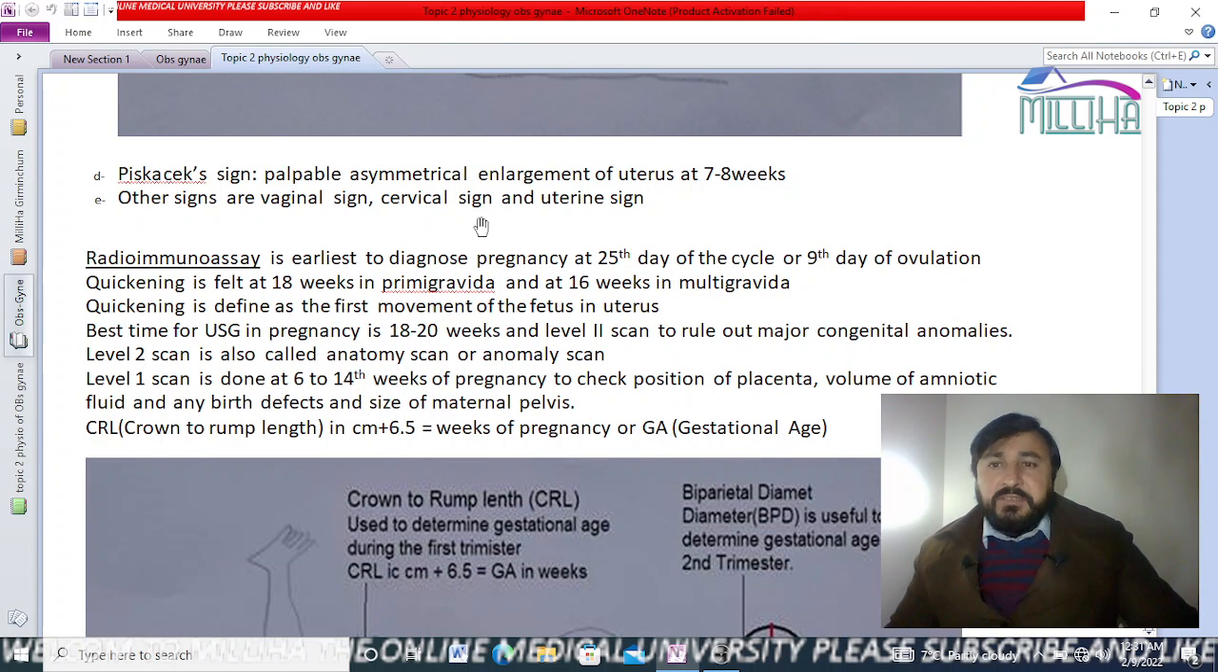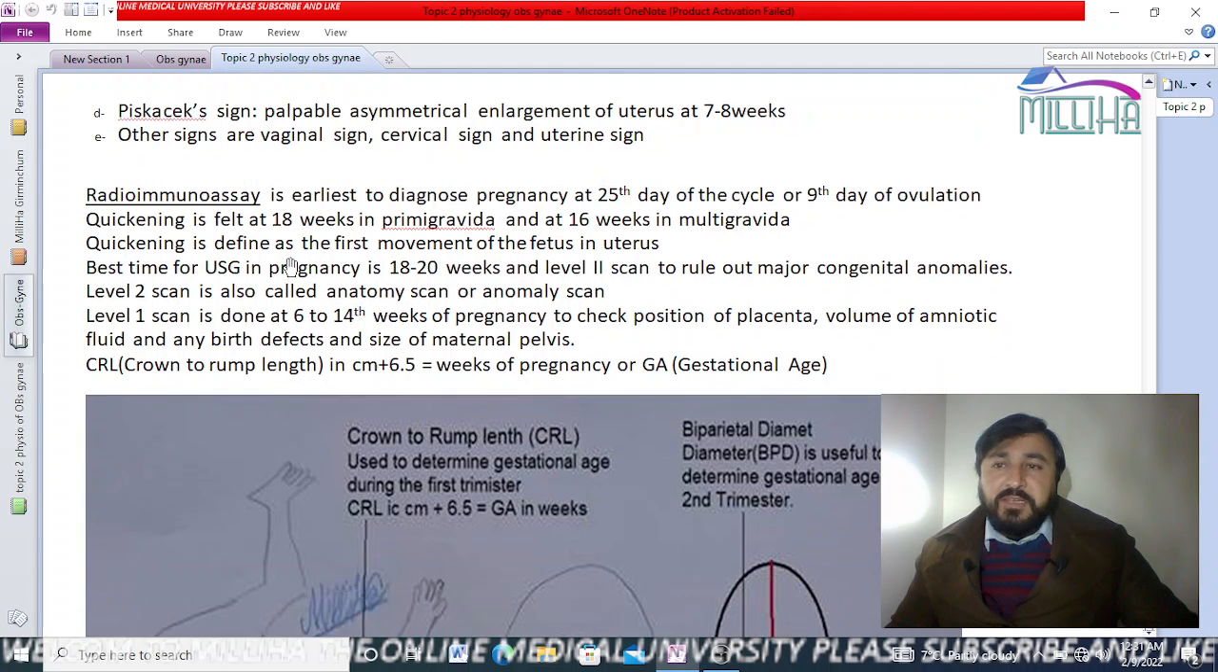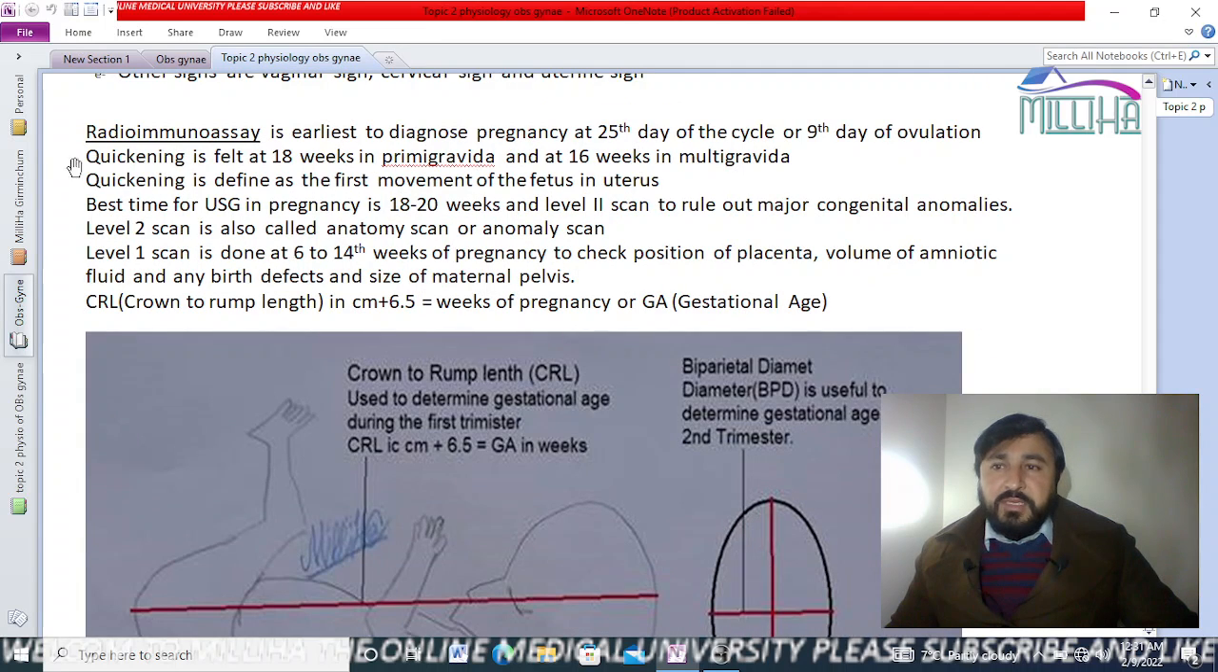Piskacek sign is a palpable asymmetrical enlargement of the uterus at 7 to 8 weeks. Other signs are vaginal sign, cervical sign, and uterine sign that you can search and study on Google. Those are not so important, but anyway, I have discussed all the important points here. You can also take screenshots of the points.